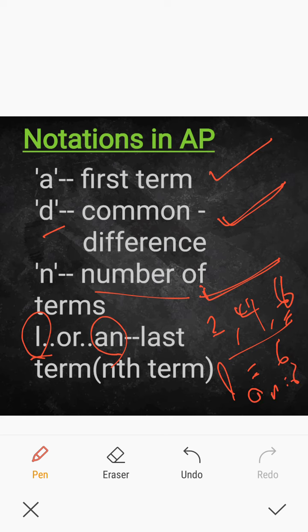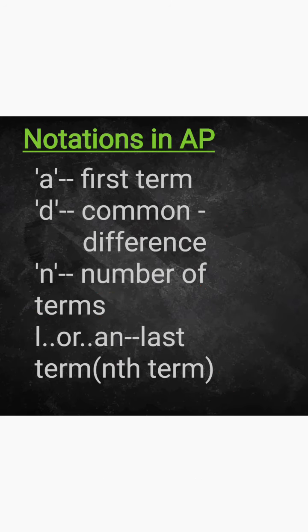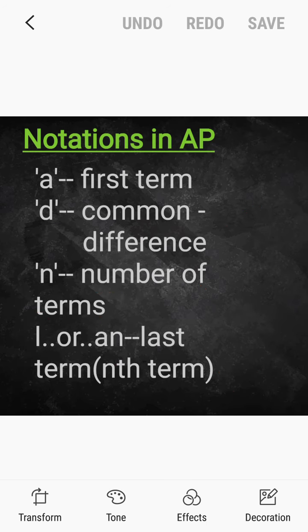So first term is denoted by the letter a. Common difference is denoted by d. Total number of terms of the AP is represented by n. And the last term of the AP is represented by l or an. Please remember that also.